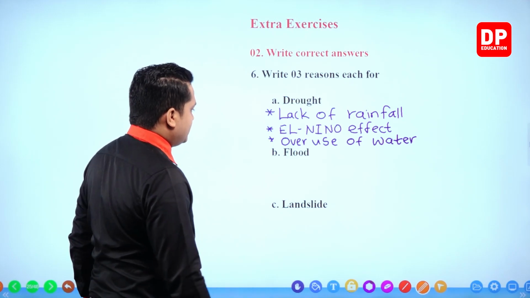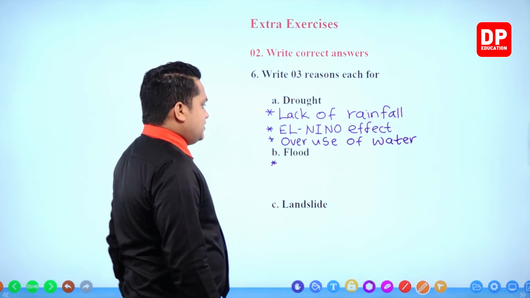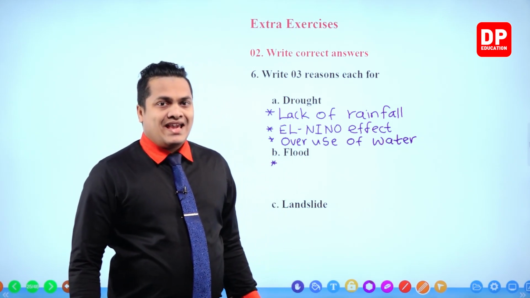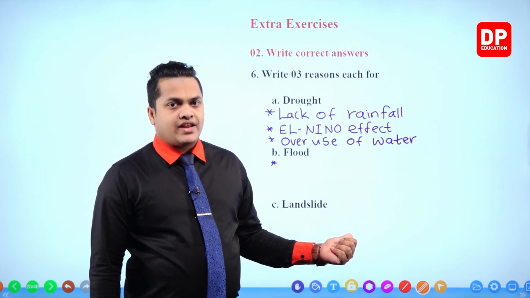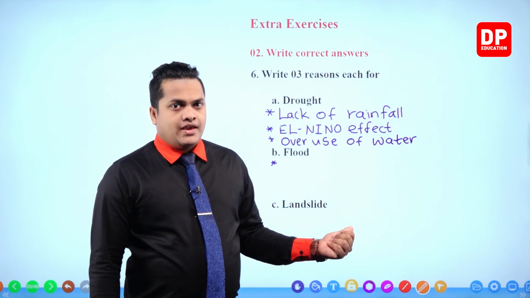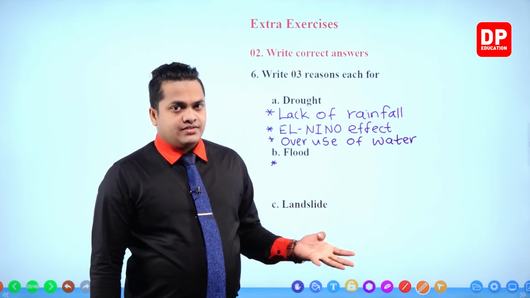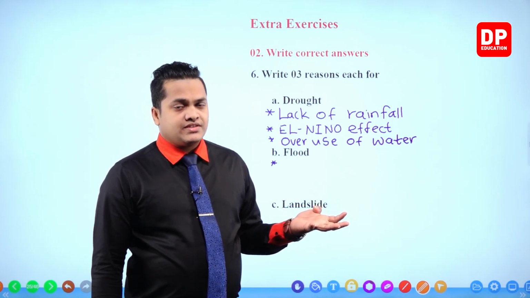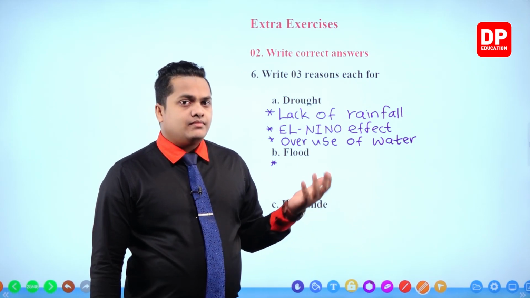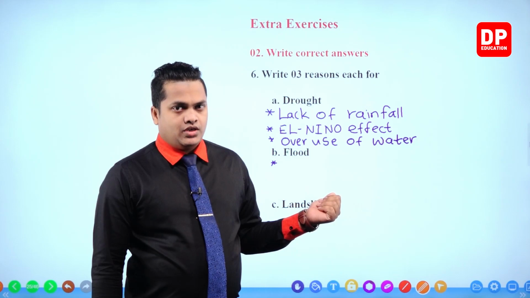Then for floods. Heavy rain is the main reason for flood. Heavy rain. Okay. So after that, blocking of drains, if the drains are being blocked, then my dear children, there's a risk of what? Flood. Okay.